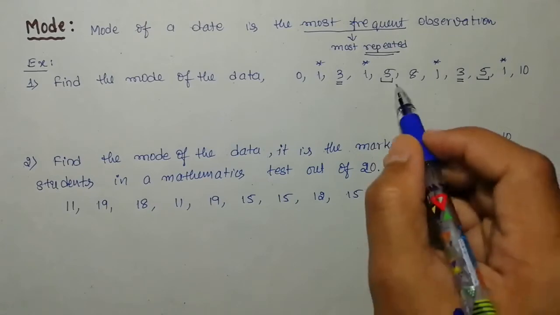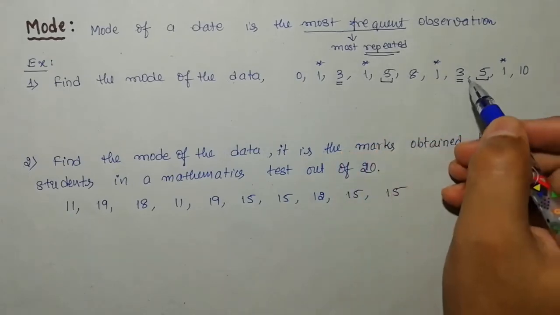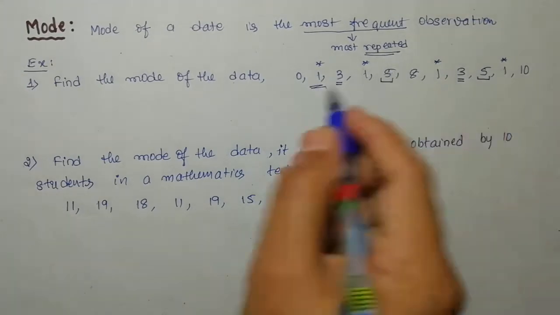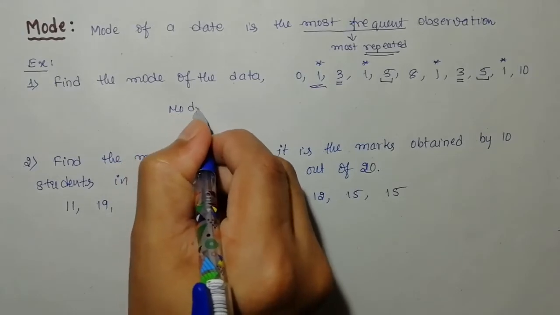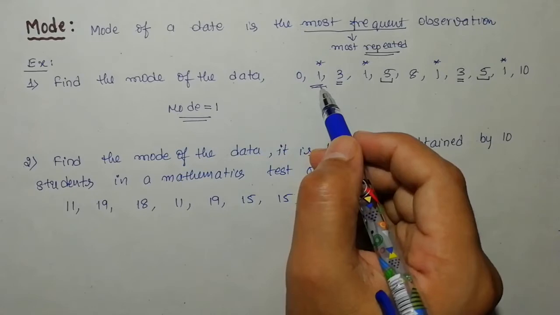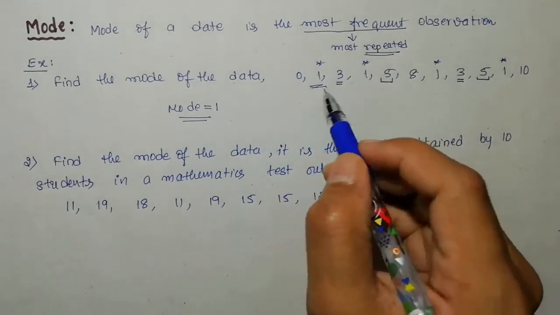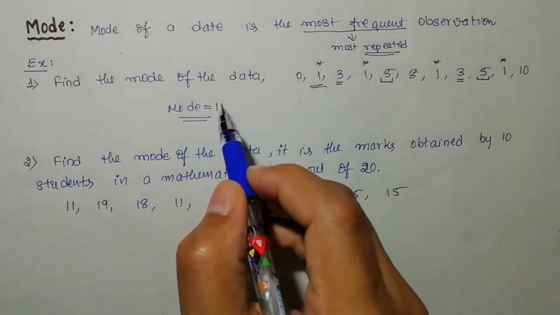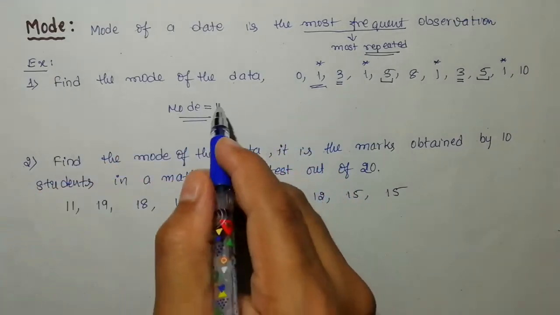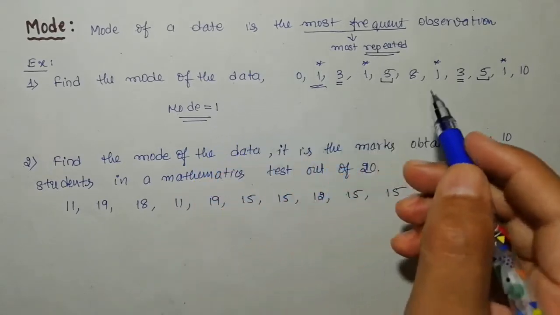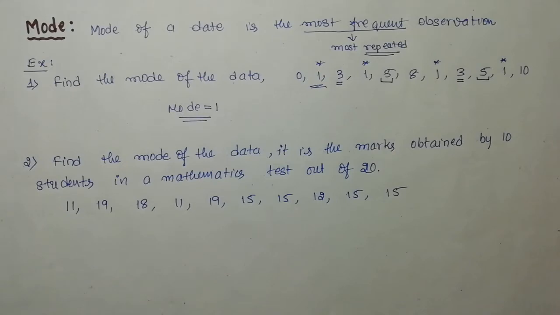So here 5 appears 2 times, 3 appears 2 times, but 1 appears how many times? 4 times. Which appears more? The number 1. So that's why you can write down here, mode of this data is equal to 1. Your answer should be the observation which is repeated so many times. Don't write the number of times it is repeated. Don't write 4. 1 itself is the mode, because it appears 4 times when compared to others.